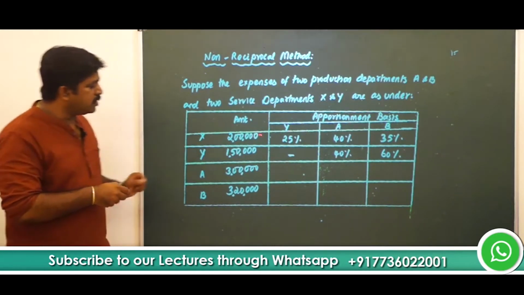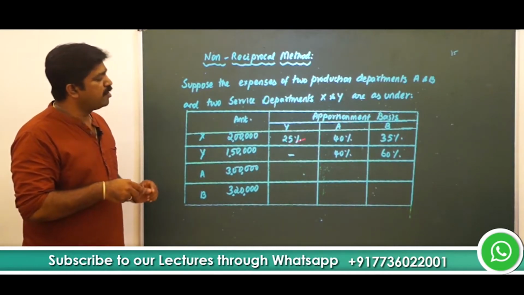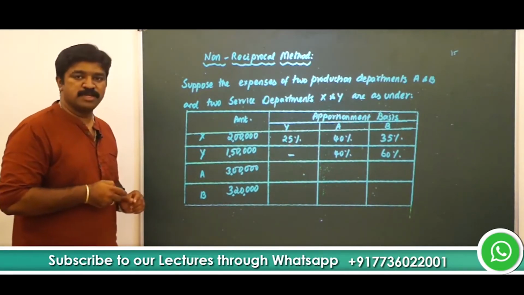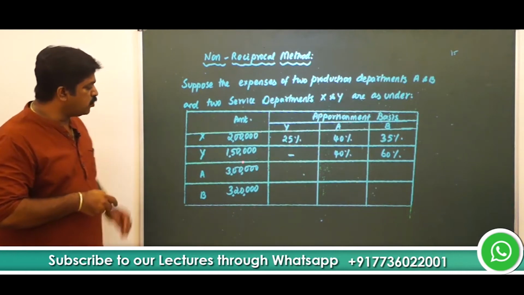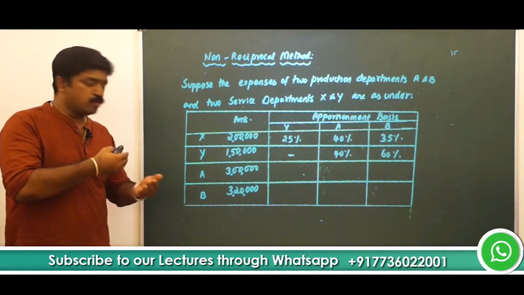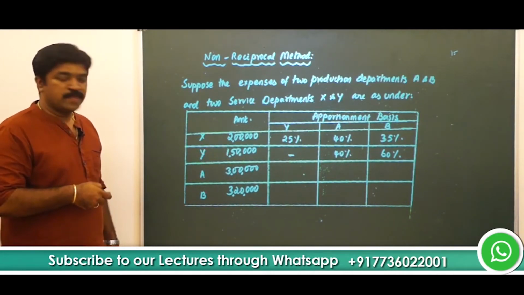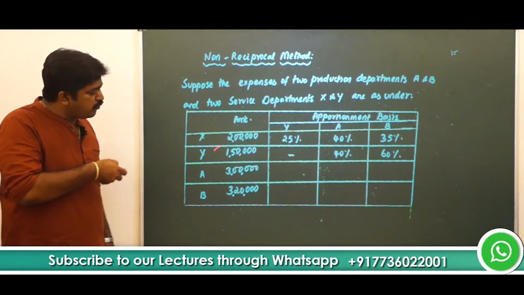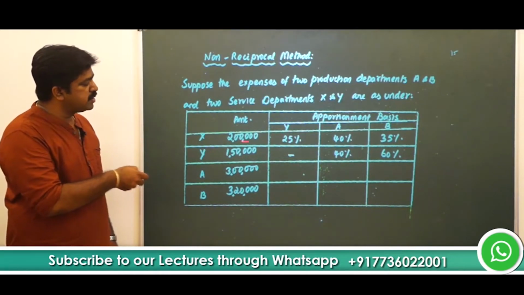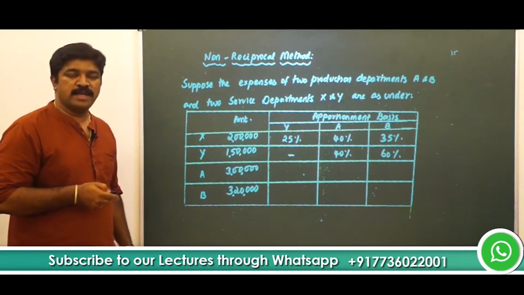So what will happen here? This 2 lakh will be split into 25%, 40% and 35%, and it will be added to department Y, A and B, so that we get to know what is the total cost for Y, A and B, and the total cost of Y including this 25% from department X will be apportioned to A and B. Let's see.